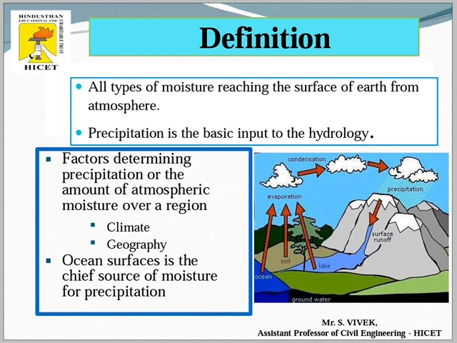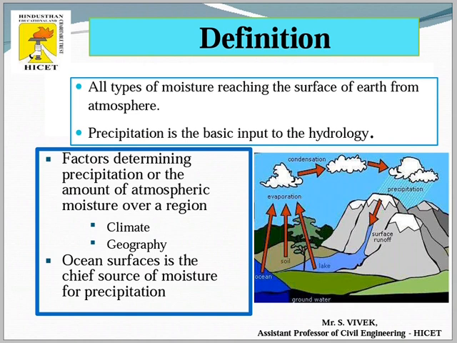All types of moisture reaching the surface of the earth from the atmosphere are called precipitation. So precipitation is the basic input to hydrology. You can see here, because of this hydrological cycle, precipitation is produced.